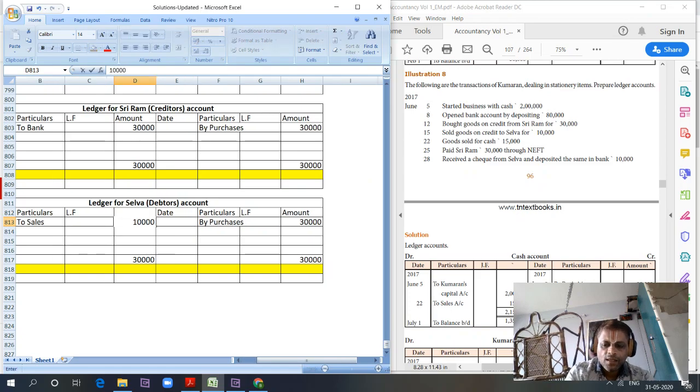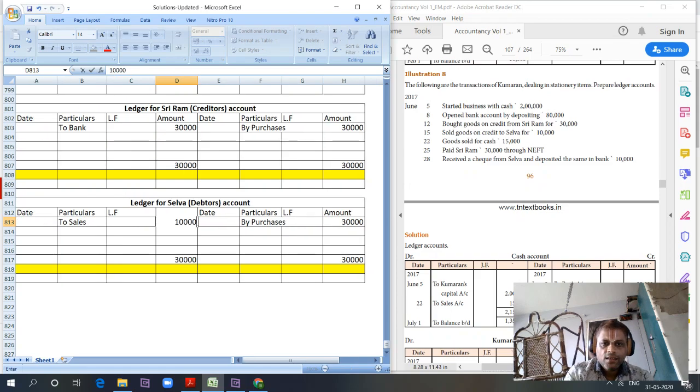Then received a check from Selva and deposited the same into bank. So bank account to Selva account, by bank, 10,000 rupees. The balance matches. There is nothing to carry forward here.